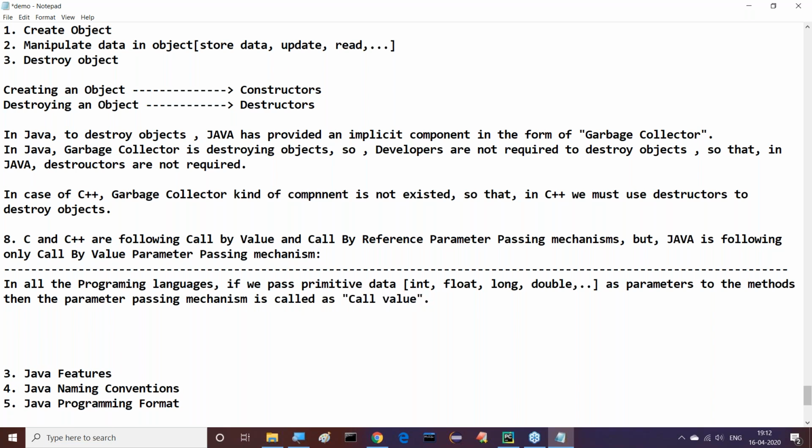If you pass primitive data, byte, short, int, long, float, double, boolean, character, the eight primitive data types available in Java, integer data, float data, long data, double data, as parameters to the methods, then the parameter passing mechanism is nothing but call by value parameter passing mechanism. Right, so this is one point. Next one, all of you understand it clearly, in all the programming languages.